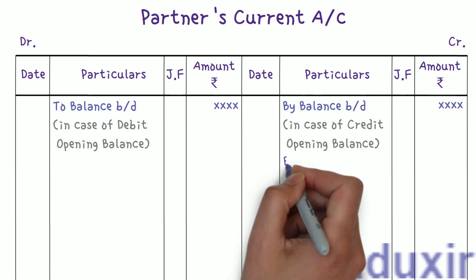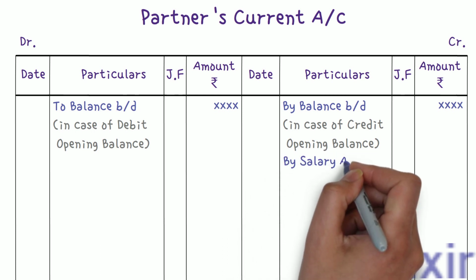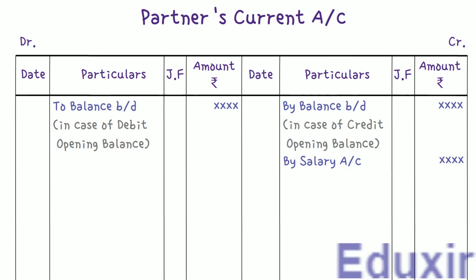The next thing is the salary that should be paid to any partner as per the terms of agreement. Again, remember that the salary is paid only if it is agreed in the partnership deed. Otherwise, if the partnership deed is silent about the salary of the partner, as per the Indian Partnership Act, the salary need not be paid to any partner.